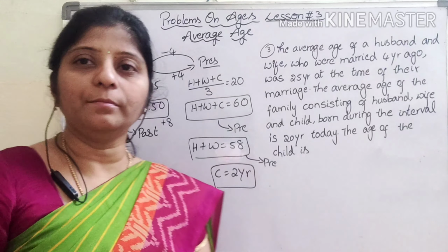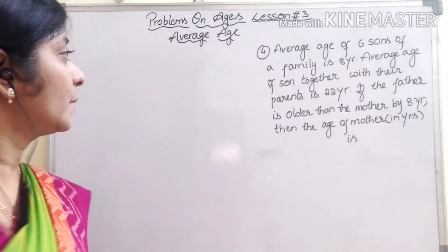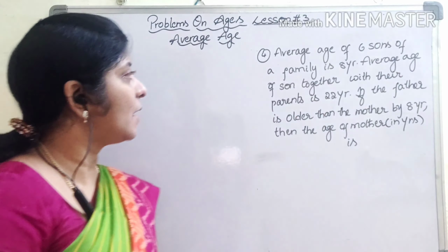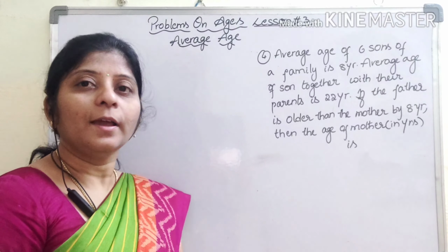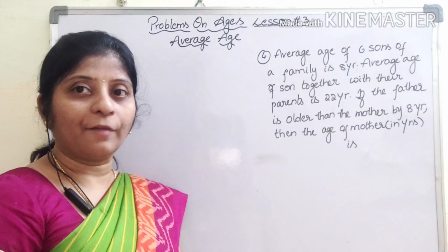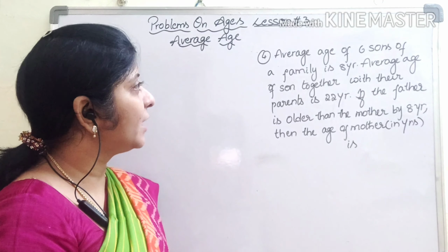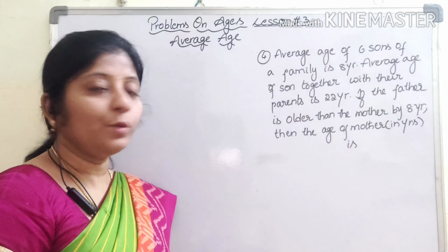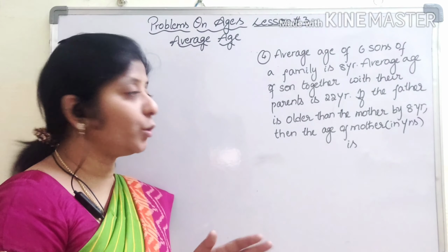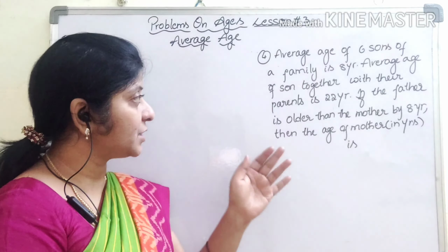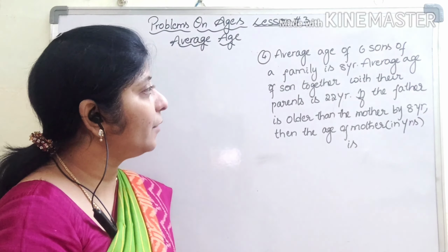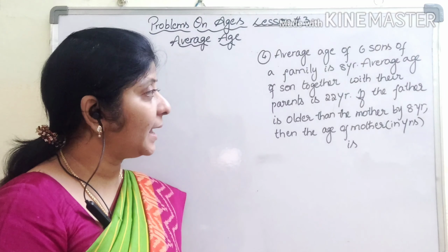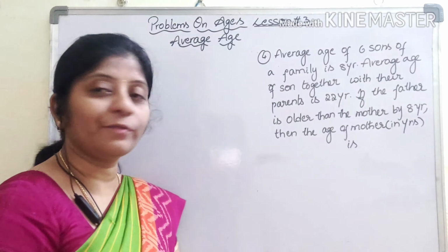Now we will see one more problem. Average age of 6 sons of a family is 8 years. Here we have 6 sons average as 8 years, and the average age of sons together with their parents, so we have 6 sons and parents will be 2, total 8 persons, average is 22 years. And third point, if the father is older than the mother by 8 years, we have to find out the age of the mother.